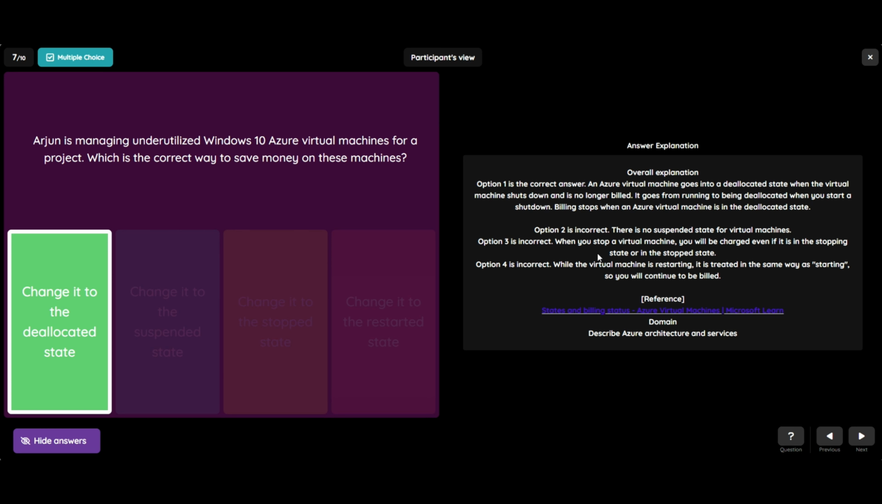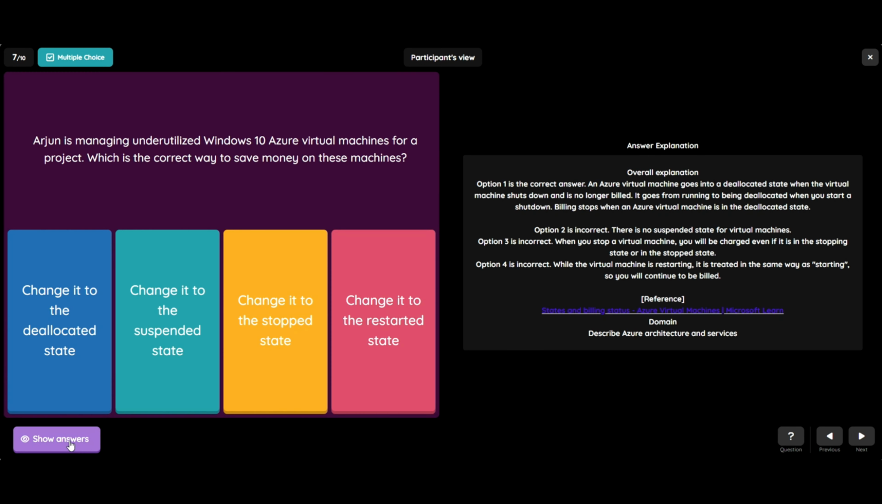So the explanation is an Azure virtual machine goes into a deallocated state when the virtual machine shuts down and is no longer billed. It goes from running to being deallocated when you start a shutdown. Billing stops when an Azure virtual machine is in the deallocated state. Let's see the other options. Option 2, change it to the suspended state, which is incorrect. There is no suspended state for virtual machines.